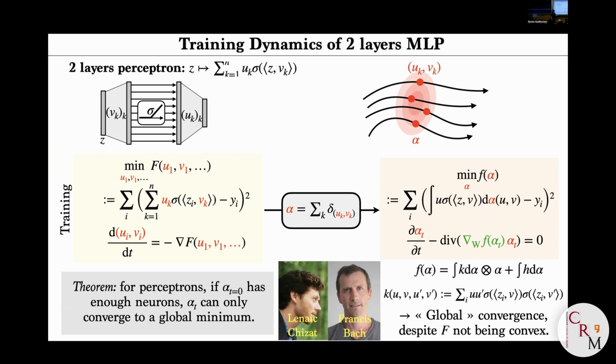if you initialize your flow or your optimization with the infinite number of particles with the densities, then these densities can only converge to the global minimizer. Okay, so there is still a catch because they assume it converges.